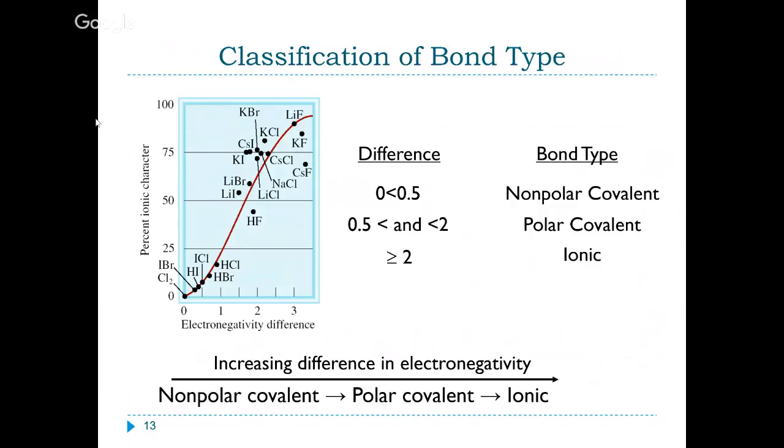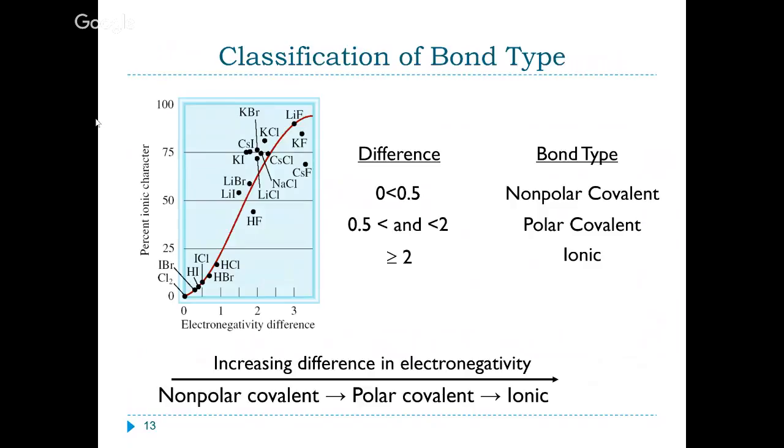So down at the bottom of this graph, we see chlorine, right? Cl2. Chlorine and chlorine bonded together would be completely nonpolar because it's the same electronegativity, so they cancel each other out. Then we see this mixture of some hydrogen in there and then some halogens bonding to each other. And because the electronegativity differences are so close to each other, we would consider those to basically be effectively nonpolar.